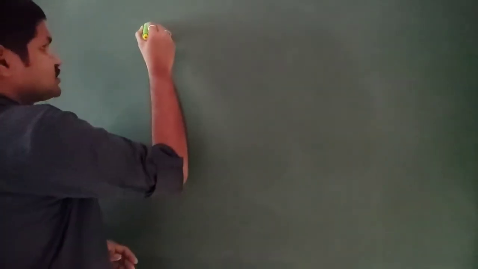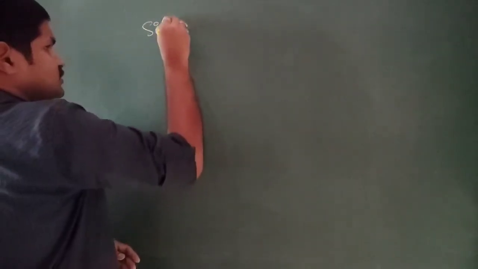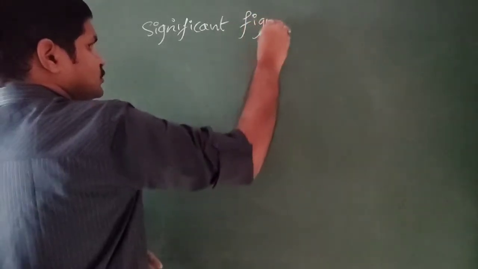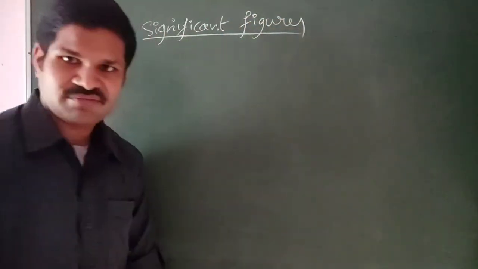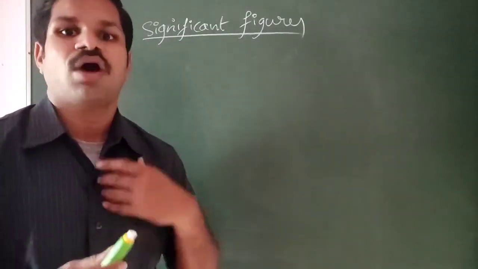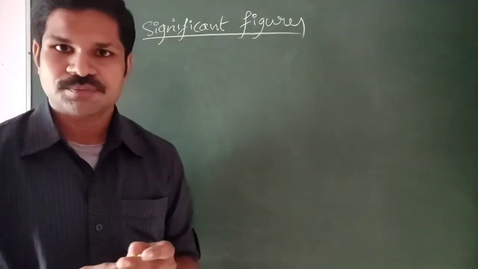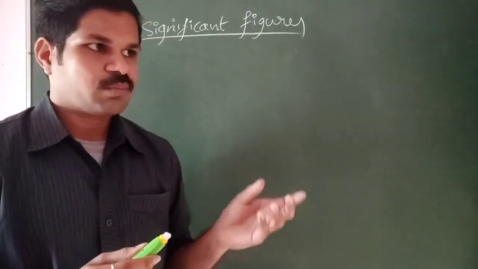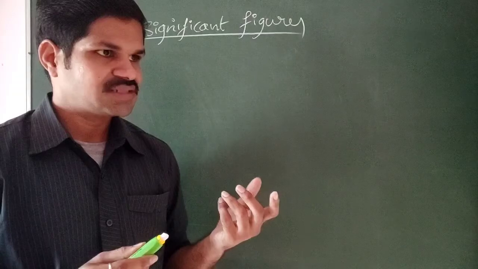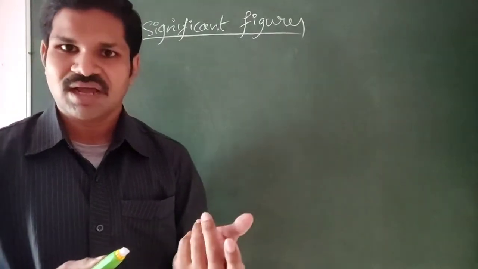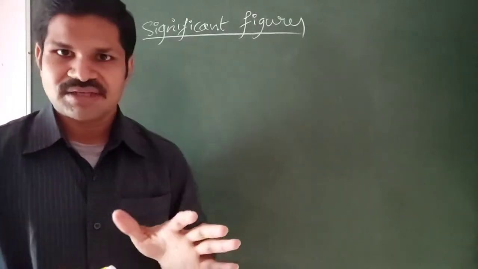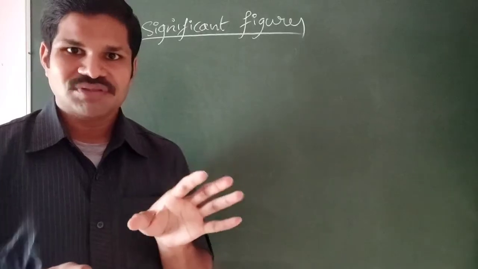That is called significant figures. So what is meant by significant figures? Significant figures are the digits in a measurement in which we have confidence. For example, let us suppose there is a measurement of 4.5723, and we think it has a value of 4.5723 or 24, in between 23 and 24. That means we have confidence in the measurement up to some digits only.